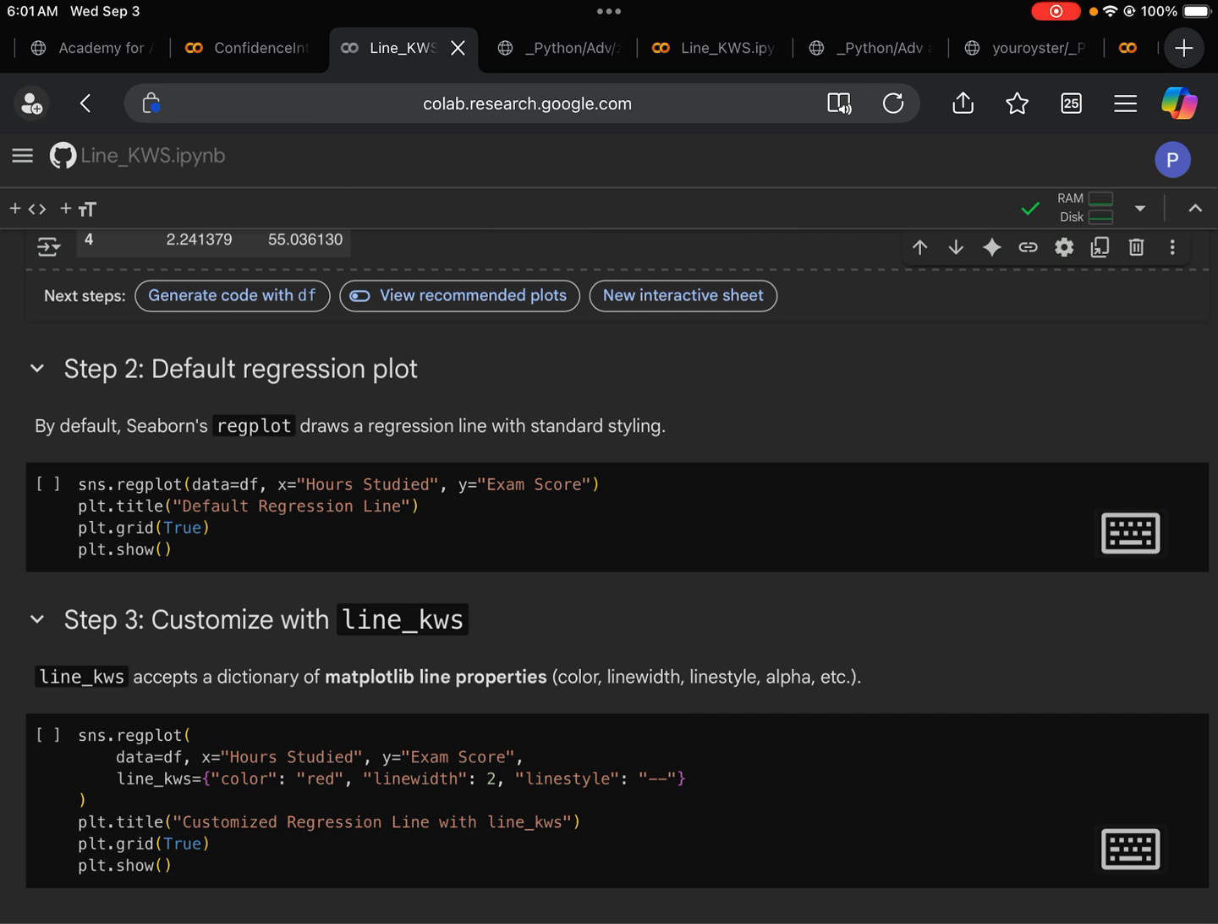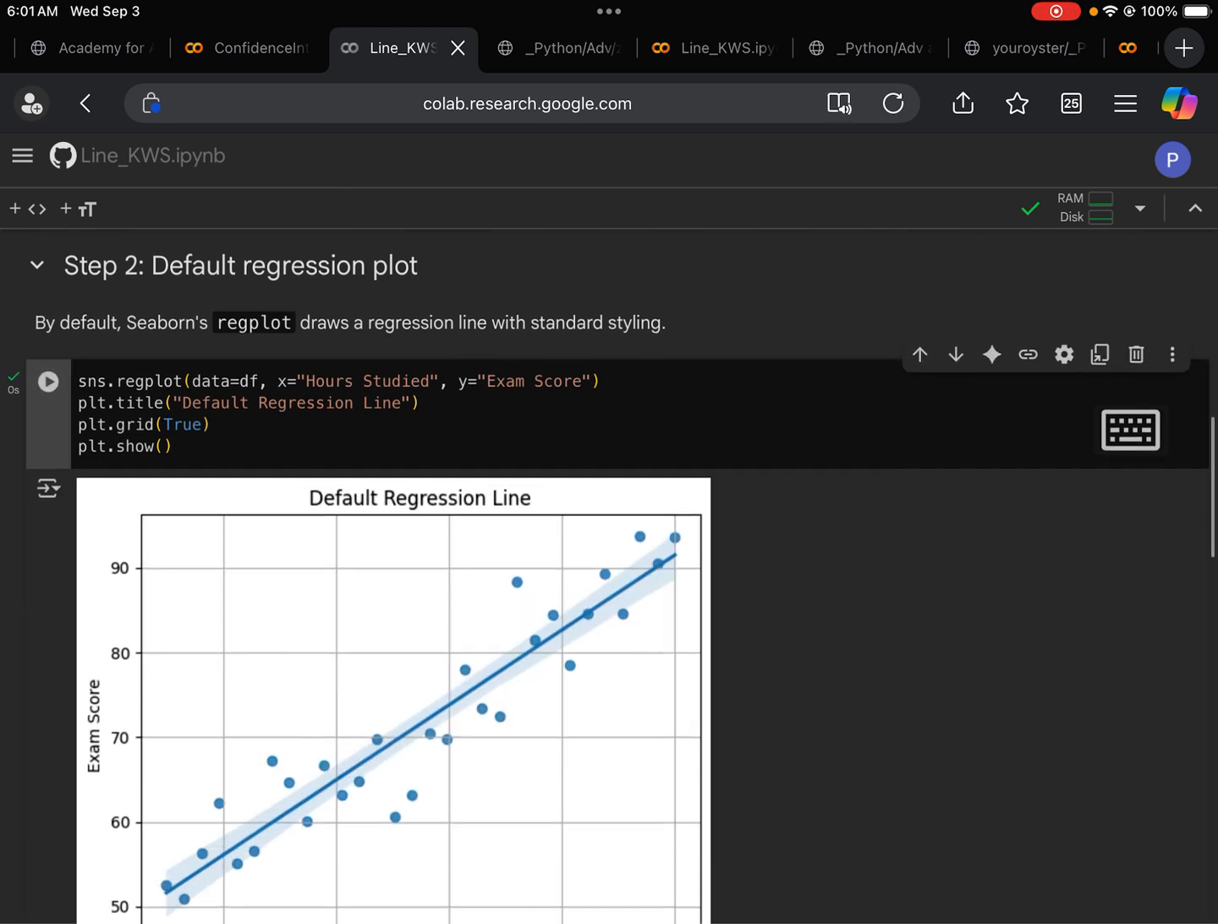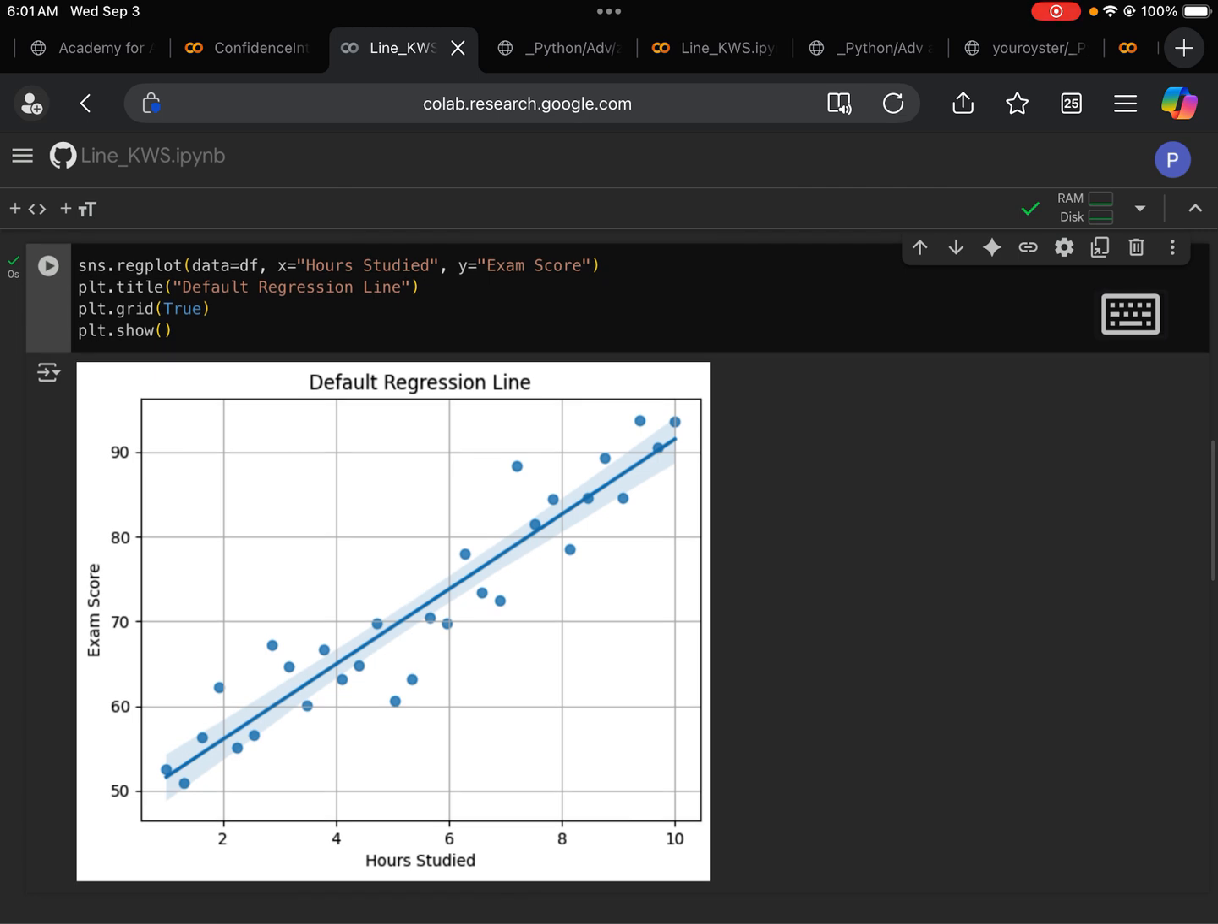We are going to produce a default regression plot. What we want to show here is what Seaborn will do for you if you do not give any specific instruction and just use the default. So let's run the code. So we have a regression line together with all the data points in a scatter plot.